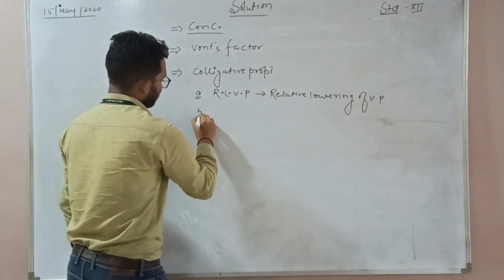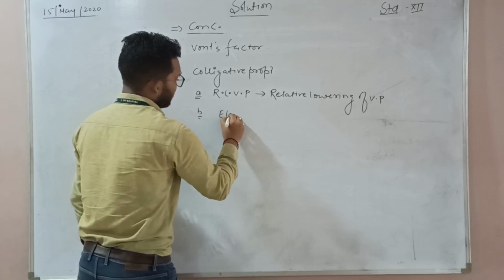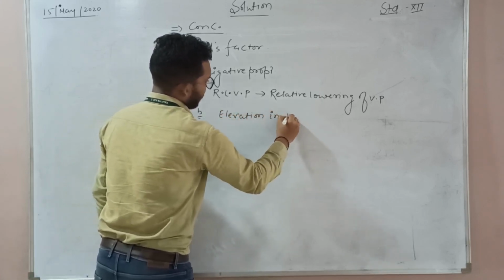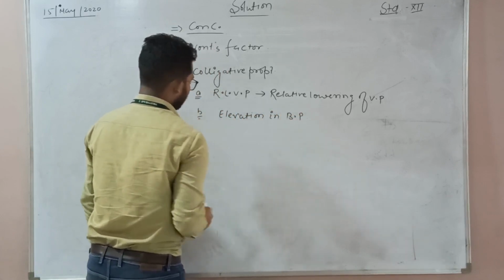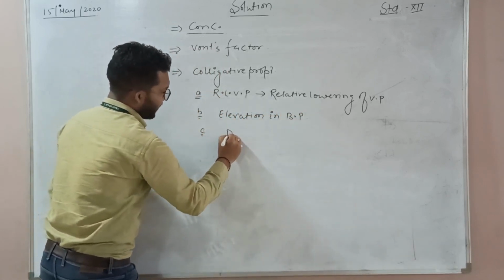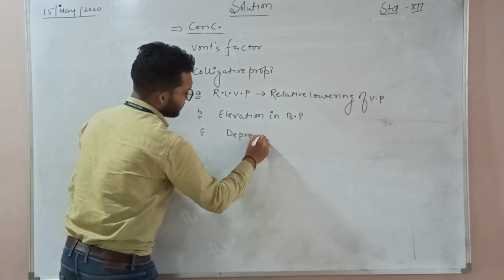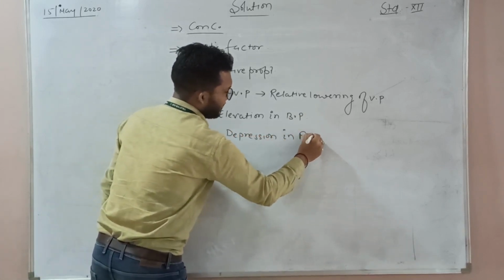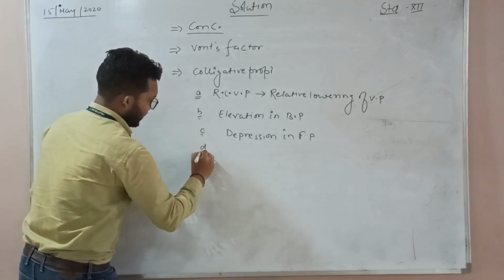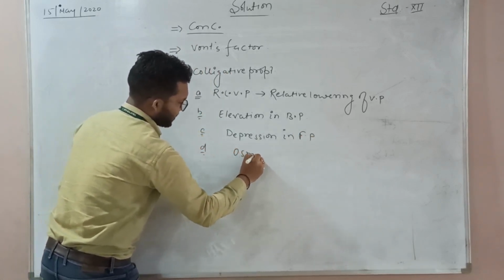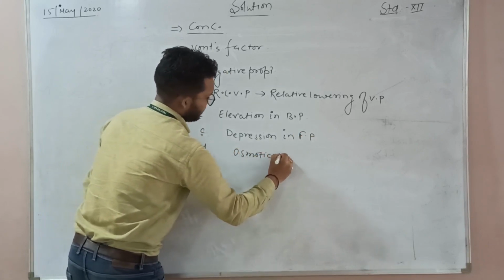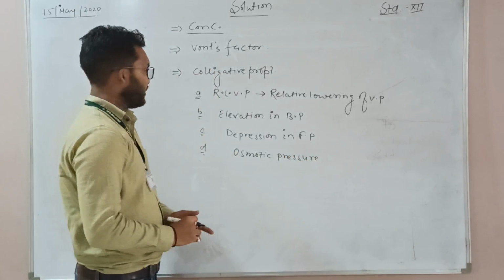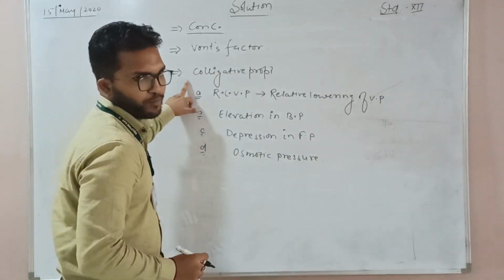Second one is elevation in boiling point. Third one is depression in freezing point, and last one is osmotic pressure. Is it clear? 4 contents inside your colligative property.